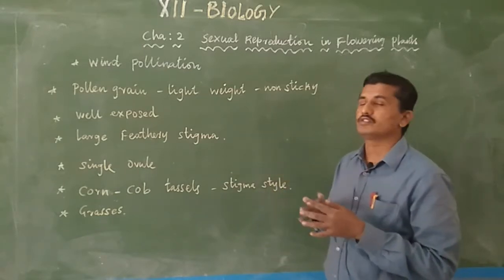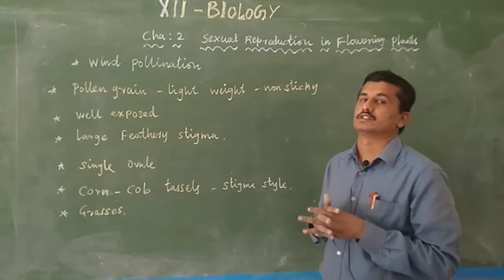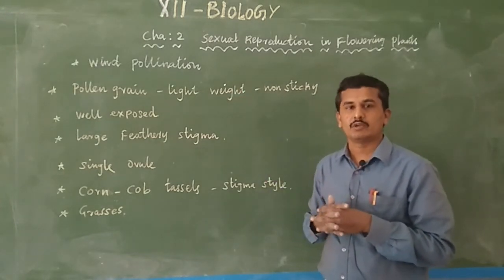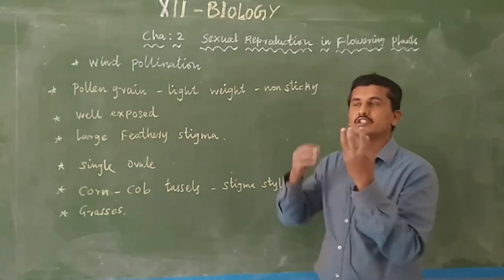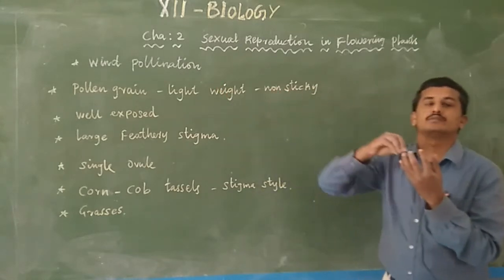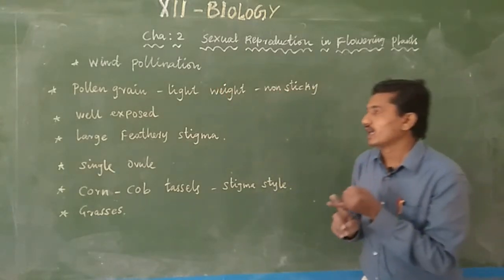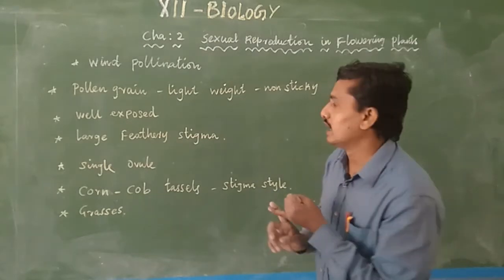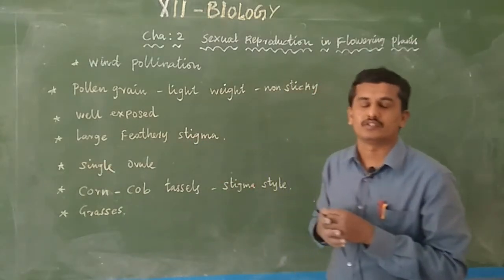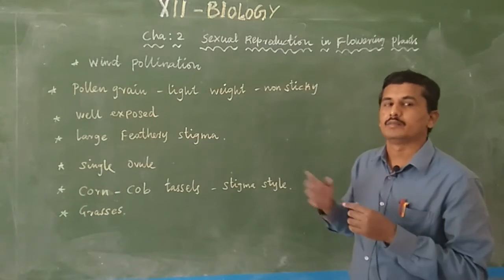So a feathery stigma is present particularly in wind pollinated flowers. Being a feathers-like structure, it easily traps many pollen grains from the wind. So light weighted pollen grain and a large feathery stigma are characteristics of wind pollinated flowers.